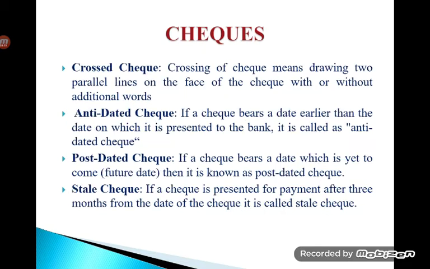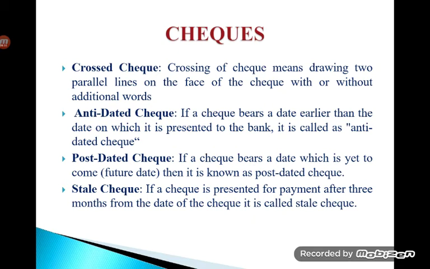Then crossed check, crossing of parallel transverse lines on the face of the check with or without additional words. It can be even written as account payee, or even if you don't write and just cross the check, that becomes a crossed check, and it is also called a closed check. Suppose you cross a check, you cannot encash it across the counters.